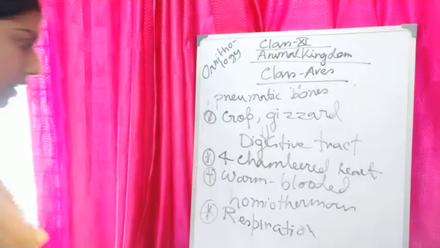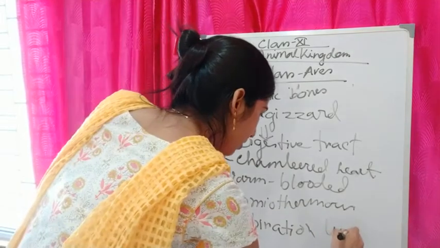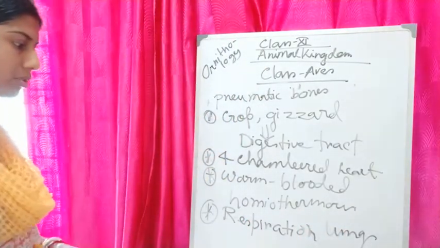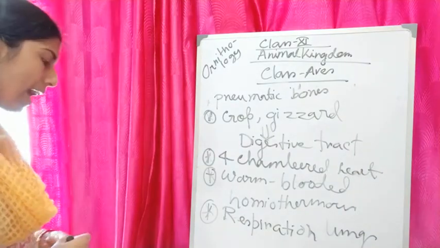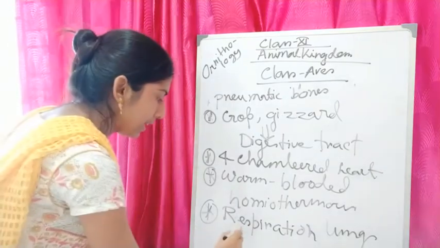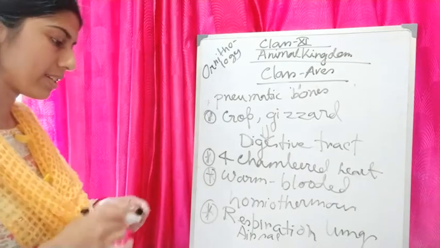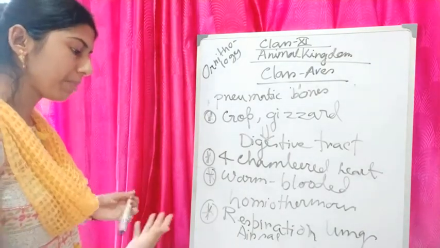And for respiration, as they are living on the land, their respiration is by lungs. Respiration is taking place by lungs. They are using lungs for respiration. Some air sacs are connected with the lungs, which is a supplement for respiration.